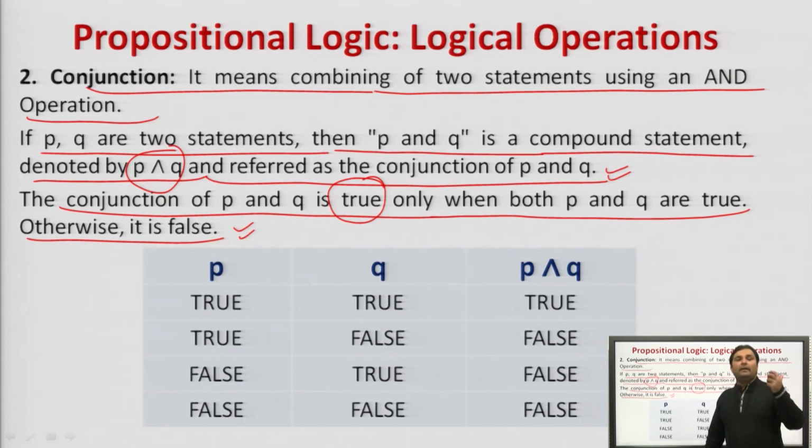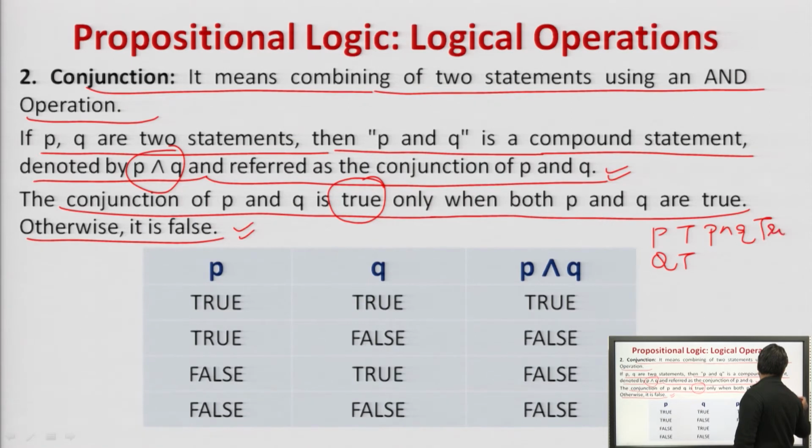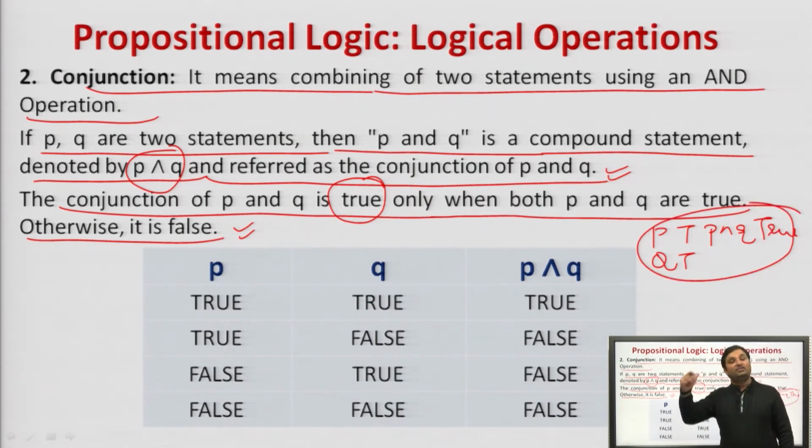If P is true and Q is true, then P and Q is true, otherwise everything will be false. This is the meaning of conjunction in propositional logic.